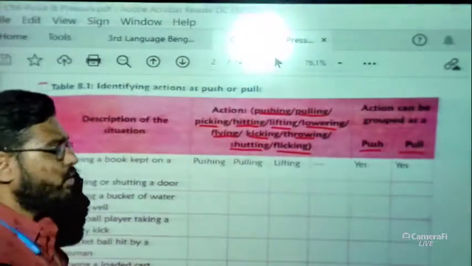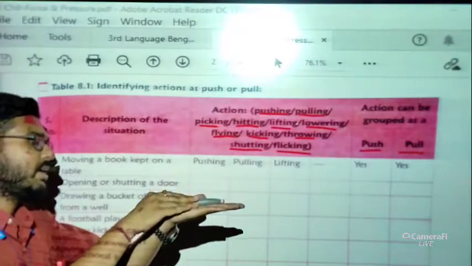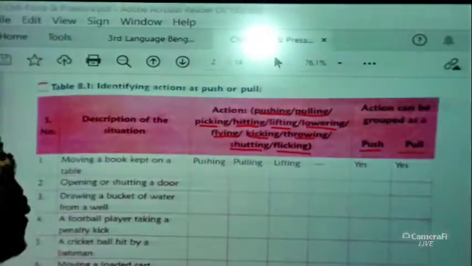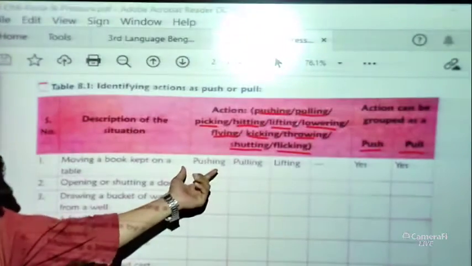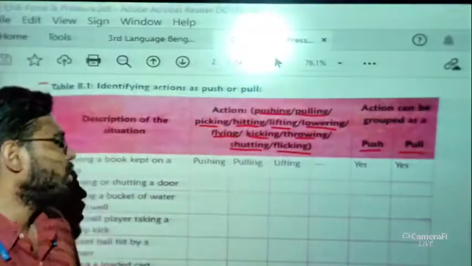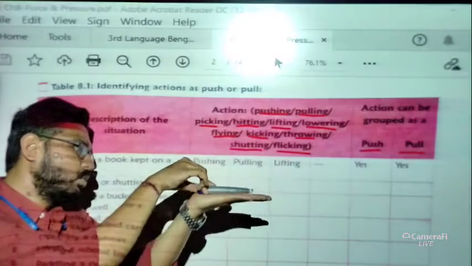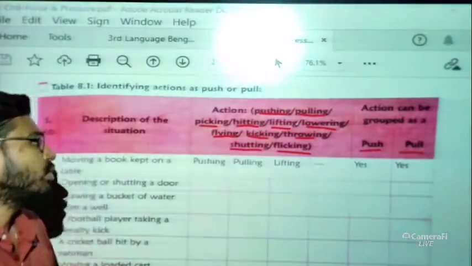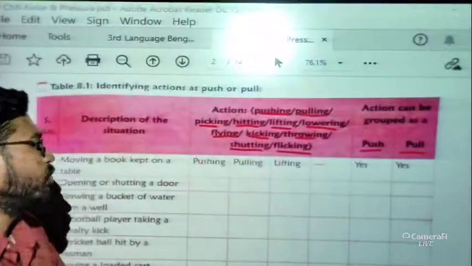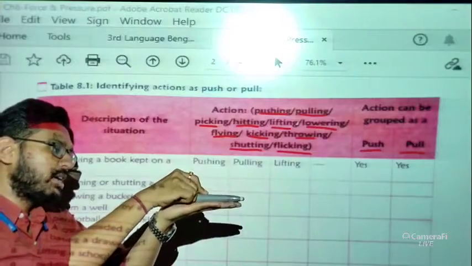If this is our table and I keep this book like this, or if I keep this pen like this and move the pen from one position to another position, it is obviously a pushing. Pushing, pulling, lifting, all these things are there. If the pen is there, I can push the pen, I can pull the pen, I can lift the pen. So all the possibilities are there. Now, whether it is a push or pull, two types of things are there. I can push the pen at one time, or next time I can pull the pen.